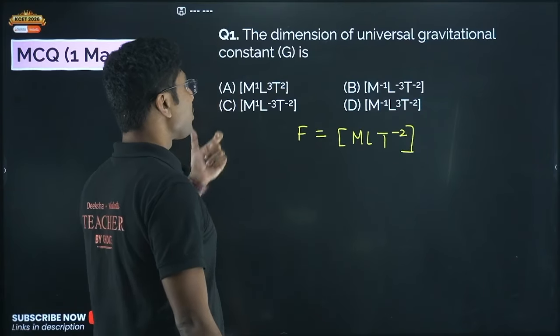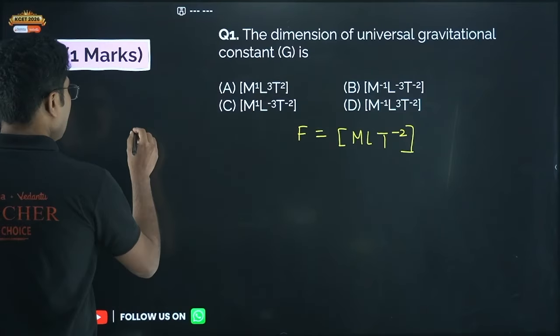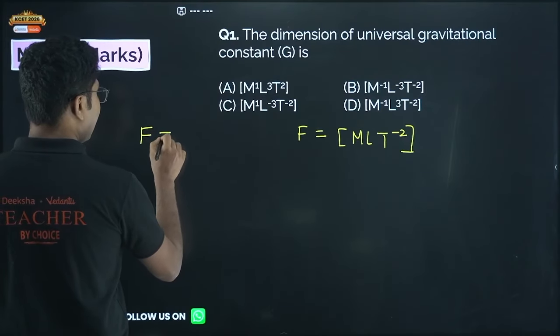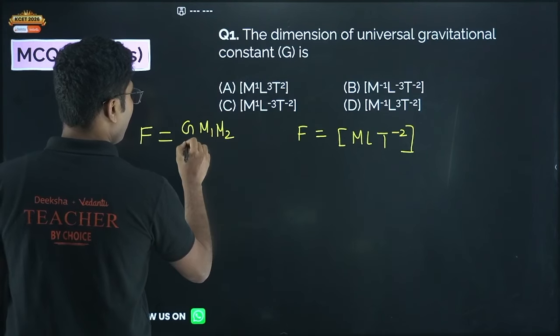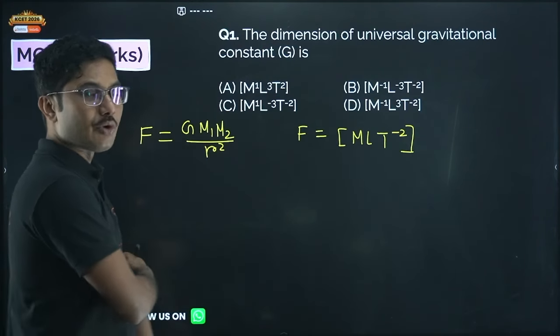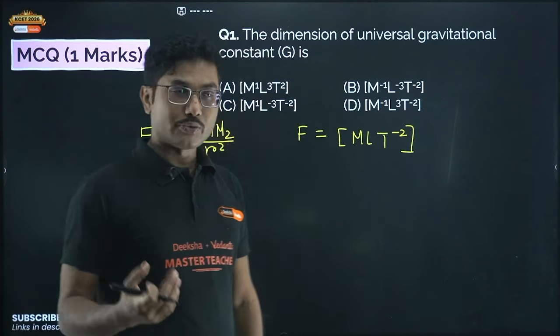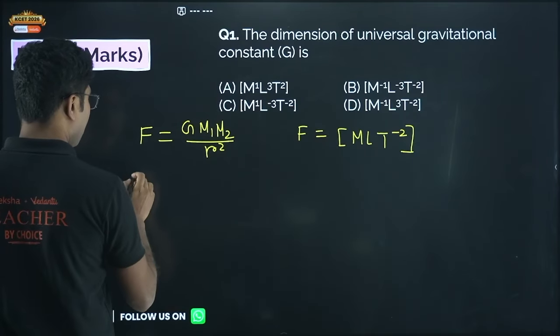So what is the relation of gravitational constant G with force? Newton's law of gravitation states that F is equal to G m1 m2 upon r square. What is r square? r is distance, so r square is distance square, right? Now we will put the dimensions of each quantity here.